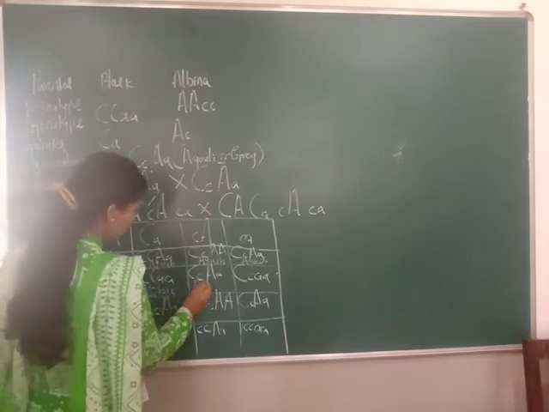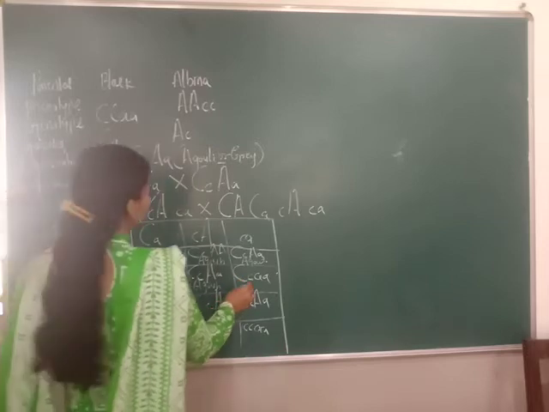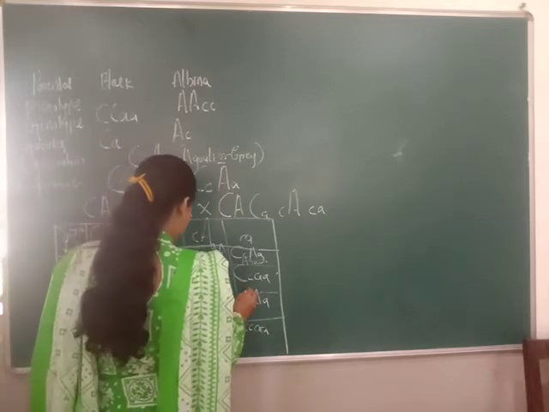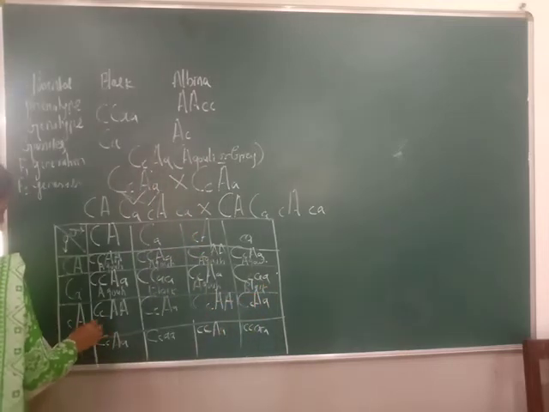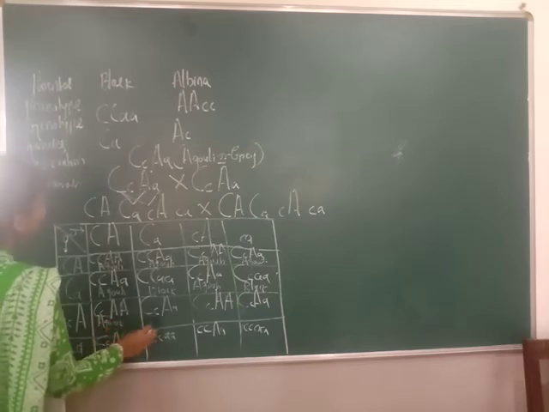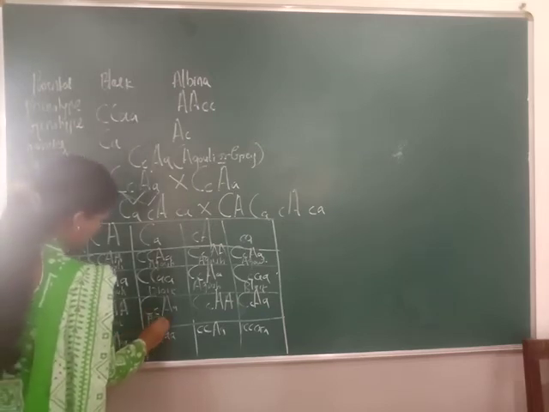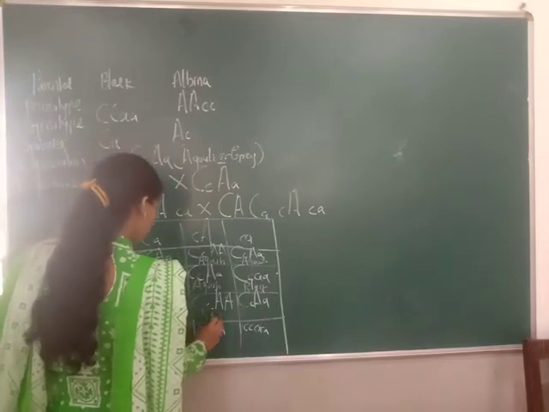Here agouti. Capital C means here black. Okay, black. This is agouti. This also agouti.